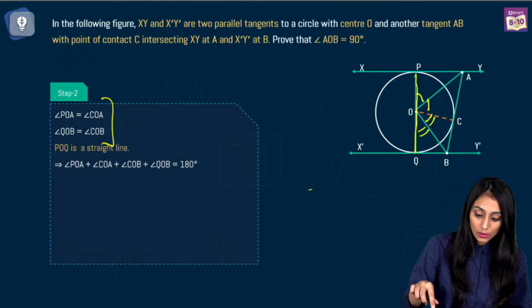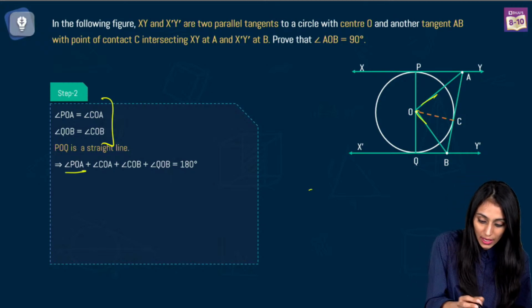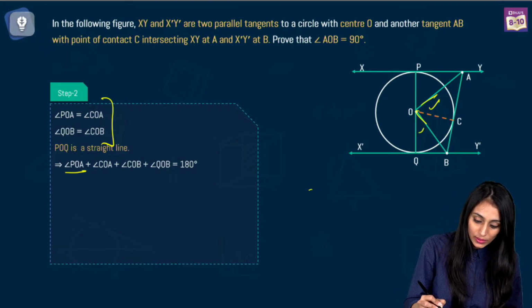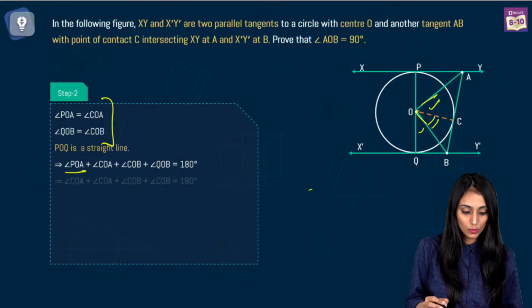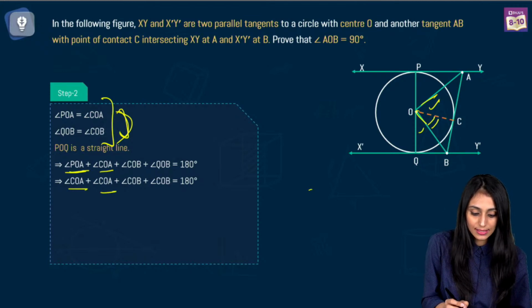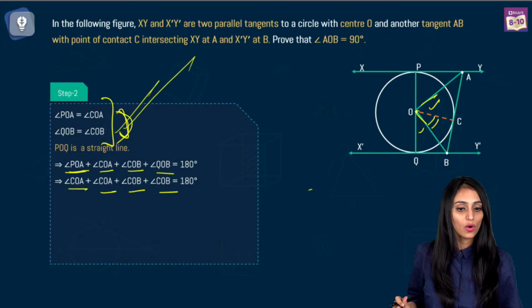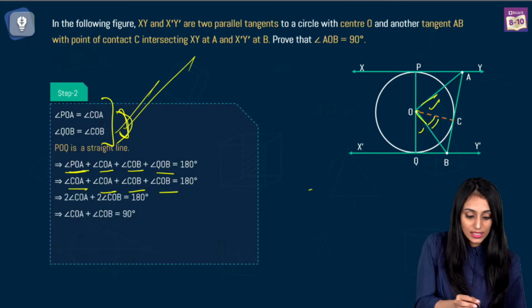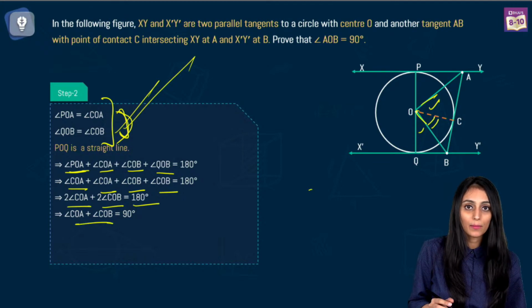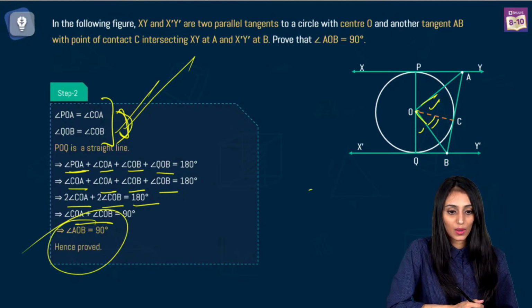Okay. Now I need to prove that this angle AOB is 90. So I can replace this angle POA with this angle COA, and similarly this angle BOQ with this angle BOC. Yes, I can replace it because I'm using the information we got in step 1. This is replaced with COA, this COA is as it is, this COB is as it is, and this angle QOB is replaced with angle COB. And then we can say twice angle COA plus twice angle COB equals 180 degrees. So we add them up, you get 90 degrees, and we end up getting the result that angle AOB is 90 degrees. I hope it's clear now.